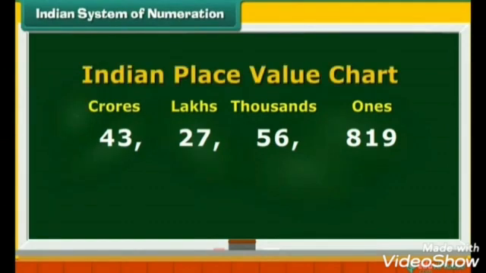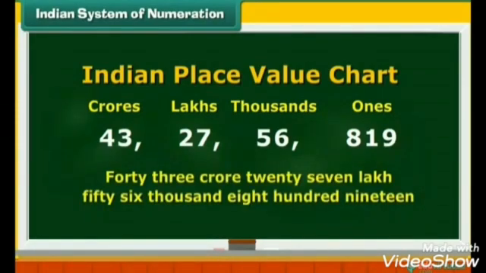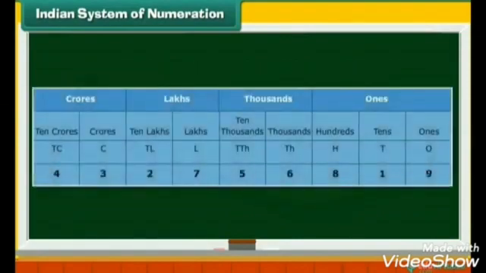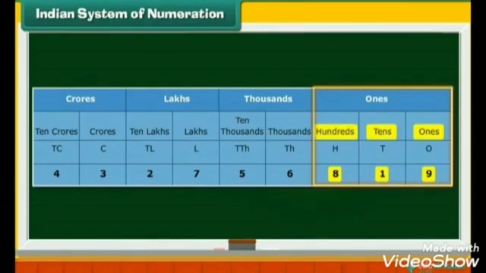This is the Indian place value chart. Now let us read the number from left. It is 43 crore 27 lakh 56,819. Let us look at the Indian place value chart in detail. The ones group has 3 digits: 9, 1, and 8. Each of these digits has a specific place. They are ones, tens, and hundreds.